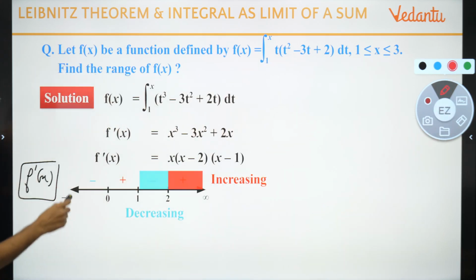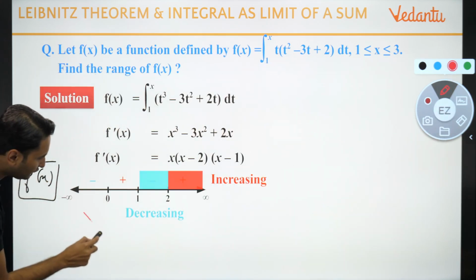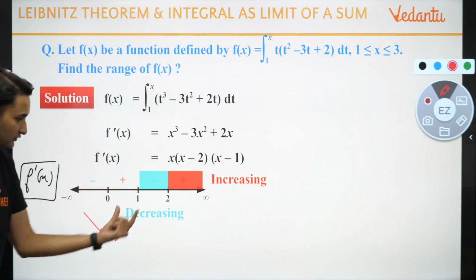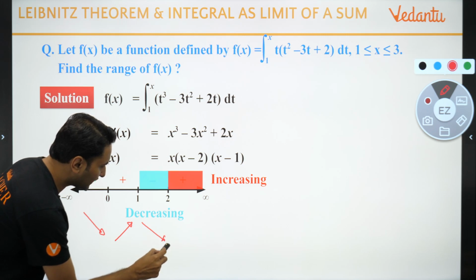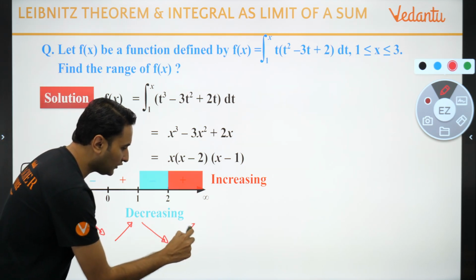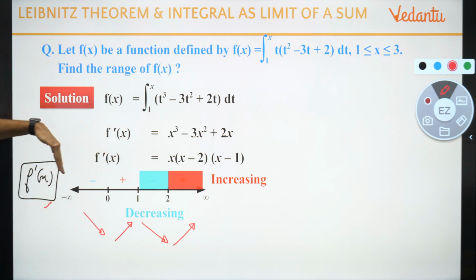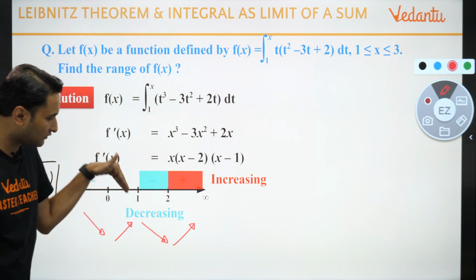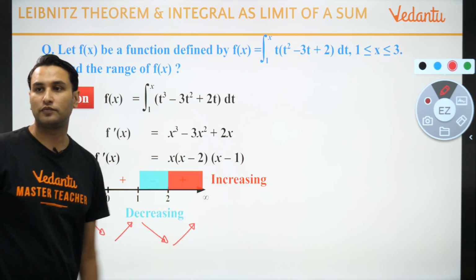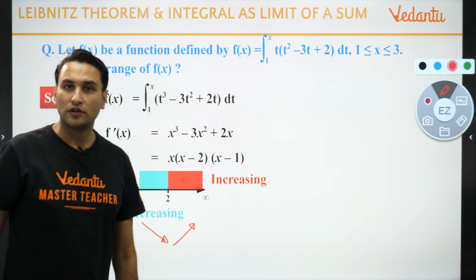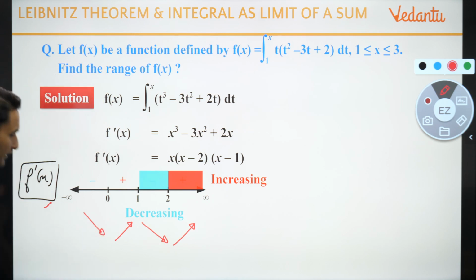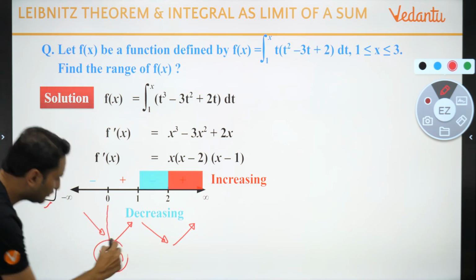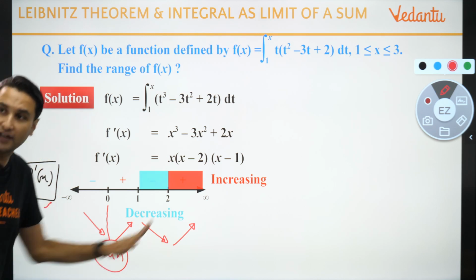Function कैसे behave करता है बच्चों? f dash negative मतलब graph decreasing, graph increasing between 0 to 1, 1 से 2 graph decreasing and 2 के आगे graph increasing, right? तो बच्चों मिनिमा कहाँ है? यहाँ है मिनिमा. This is minima because the graph decreased and increased.